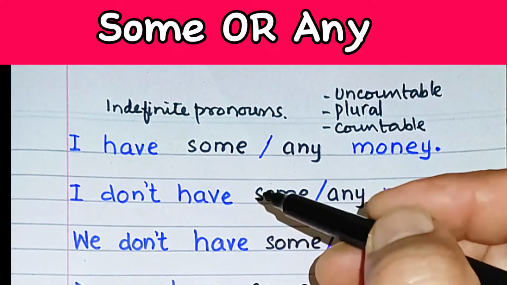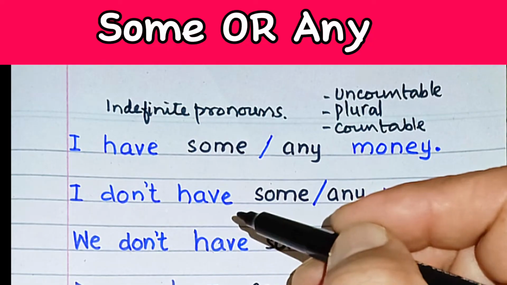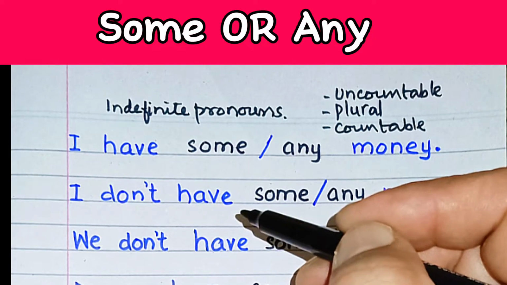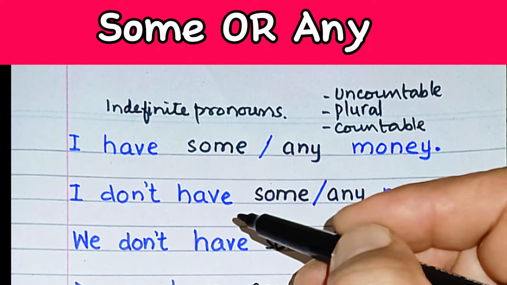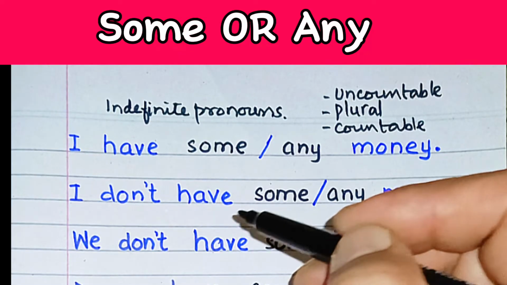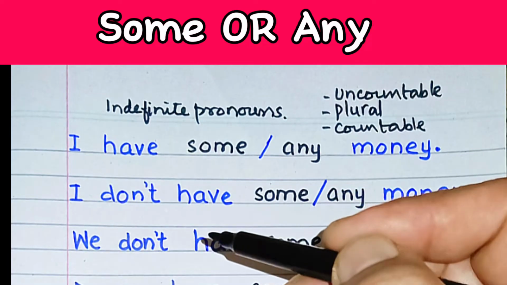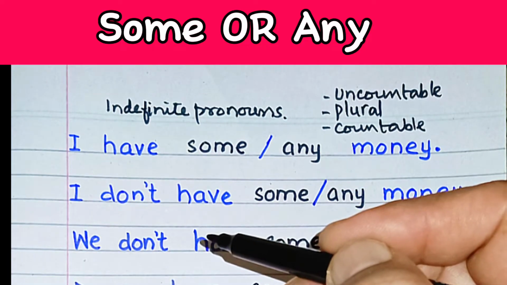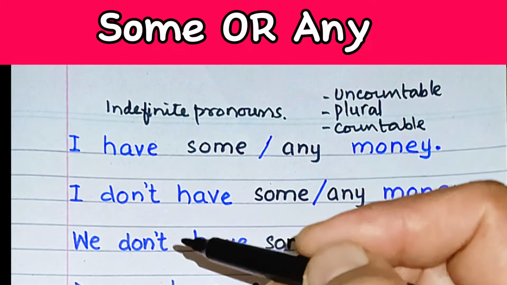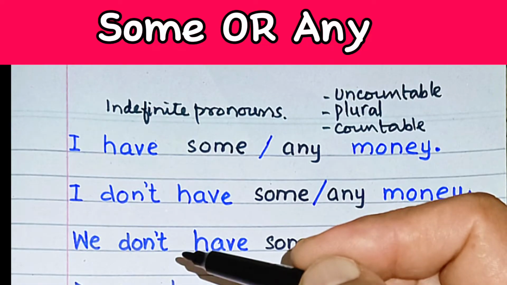For example, if I say, do we need any rice? We can't use some over here. The answer will be no, we don't need any rice. Again, the first one was a question, the second one is a negative sentence. So we have only one option left, that is the use of any. We can't use some in both these sentences because they are not positive or affirmative sentences.